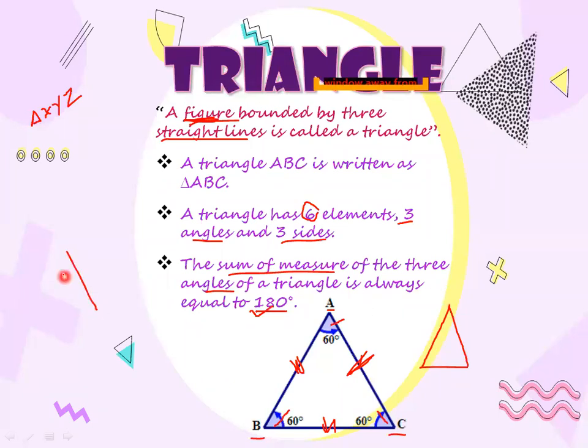Just suppose this is line one, this is line two, this is line three, but these lines are not bounded with each other. So, we will not say that this is a triangle. For a triangle, three straight lines should be bounded with each other. Okay.